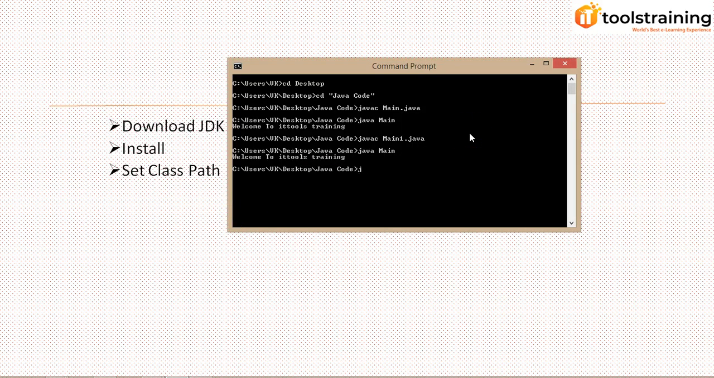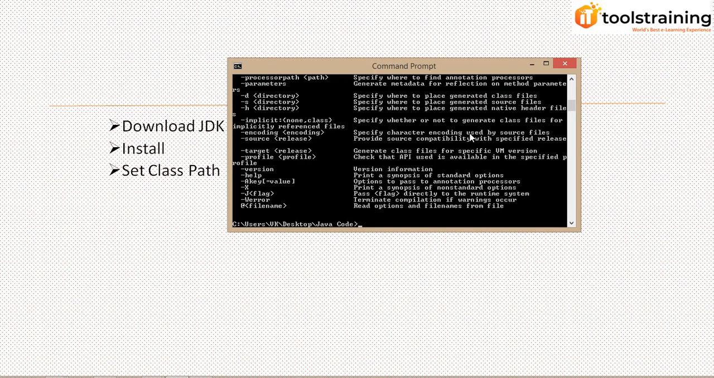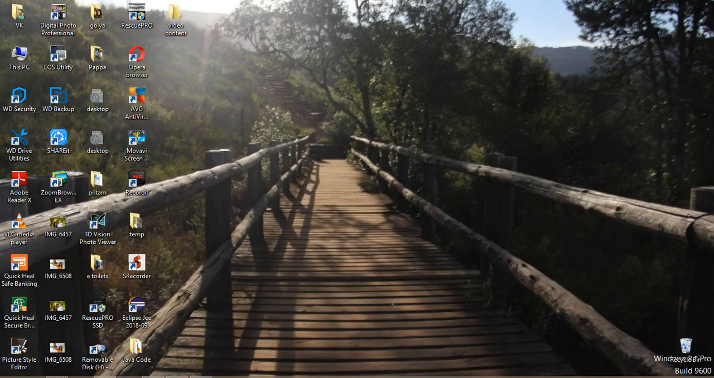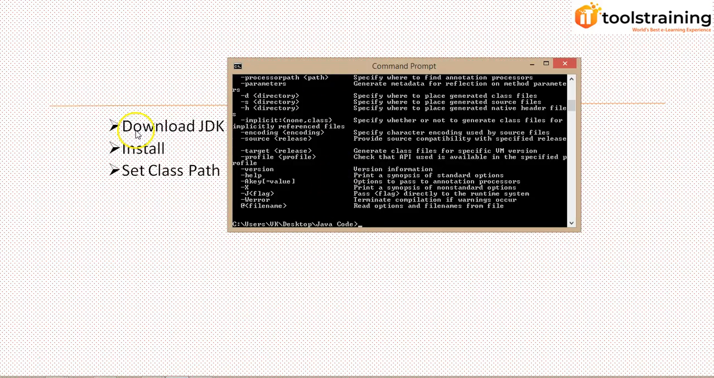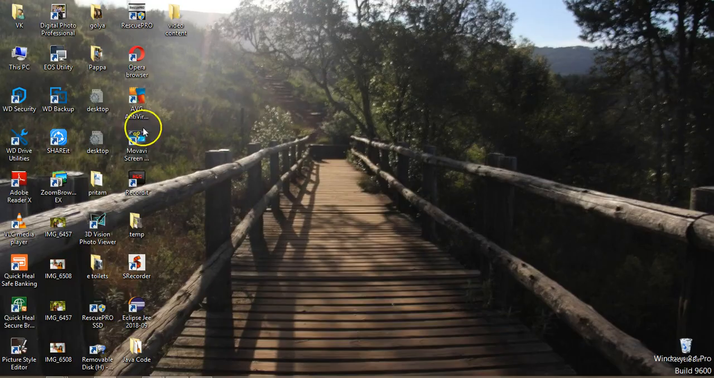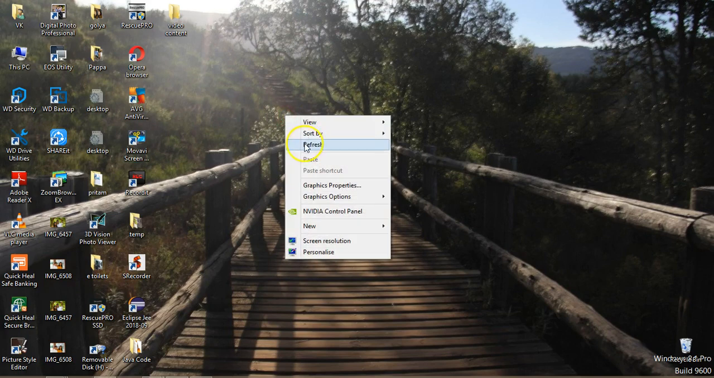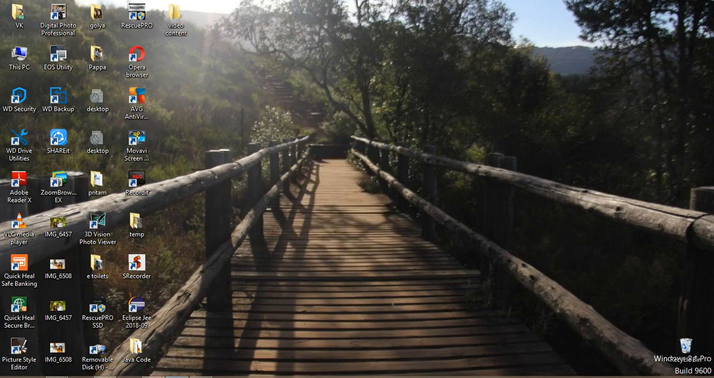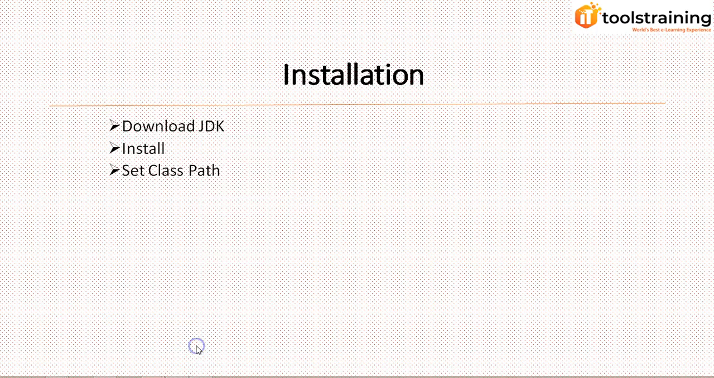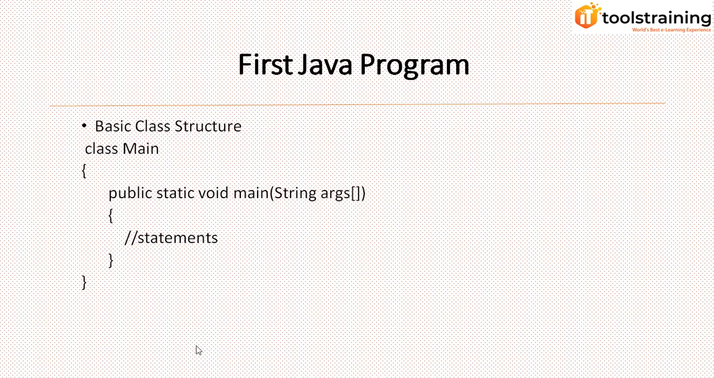To check that, type the command javac in the command prompt. If it shows you some commands, then your path is set properly. Otherwise, it will show you that javac is not recognized as a batch command, or give you an error. Okay. Now my environment is ready and I can run a small program on this operating system.